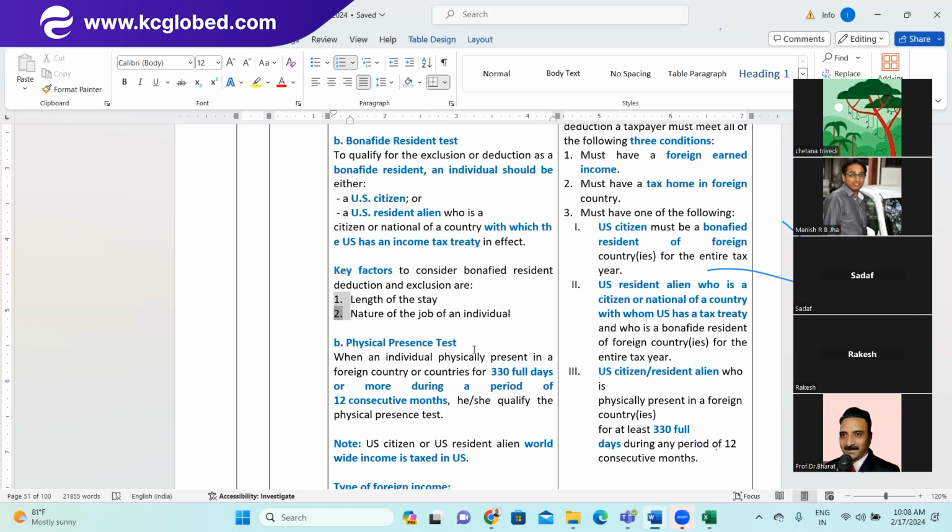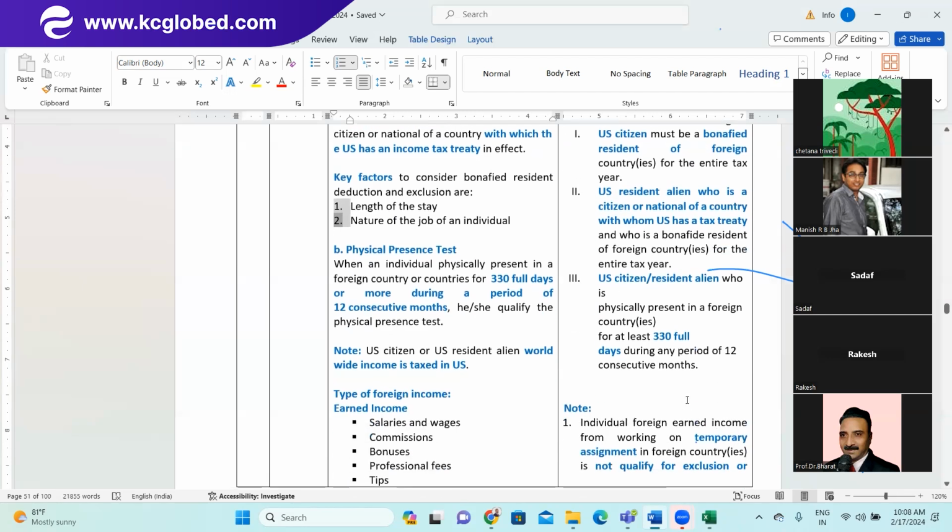Second, a US resident who is a citizen or national of a country with which the US has a tax treaty and who is a bona fide resident, right? Again, 330 days in the last 12 months. Third, a US citizen or resident who is physically present in a foreign country for at least 330 days during a period of 12 consecutive months. Make sense? Similar to the conditions you studied in the left hand box.